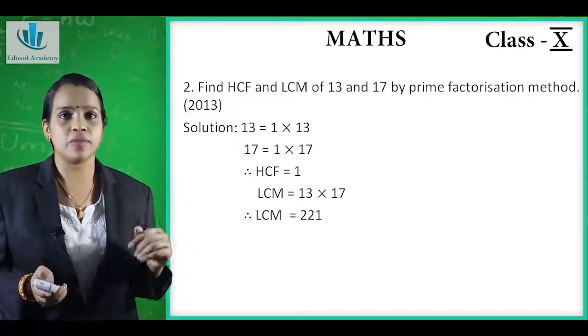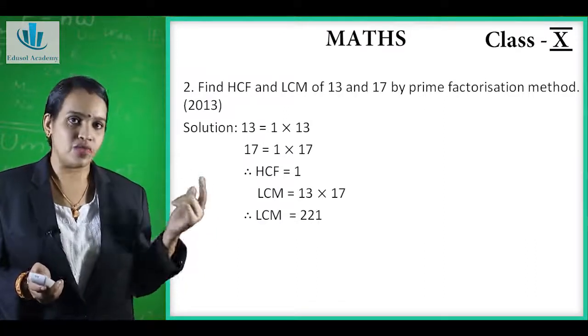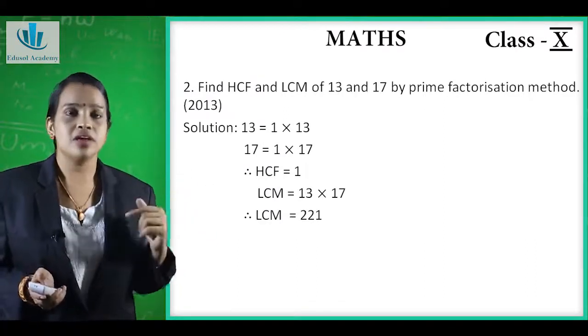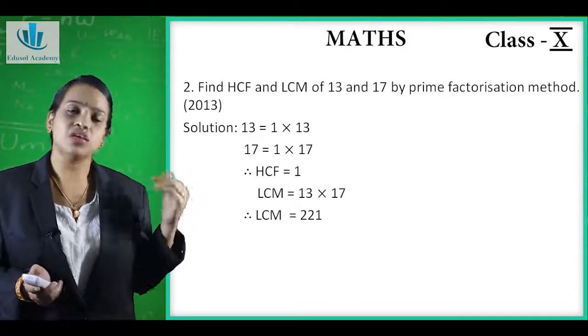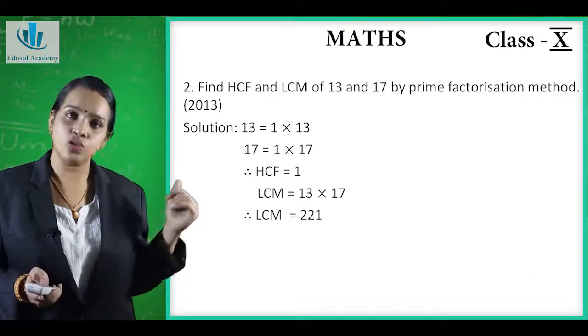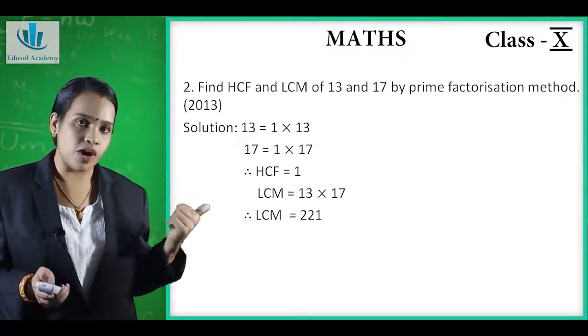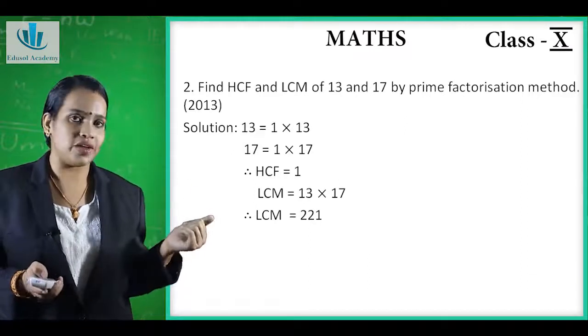So the HCF will be the common highest factor, which is 1. So HCF is 1. The LCM is 13 into 17. So therefore LCM is equal to 221. So HCF is 1, LCM is 221.